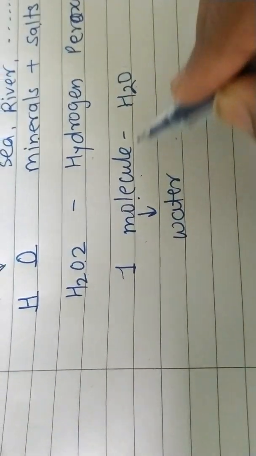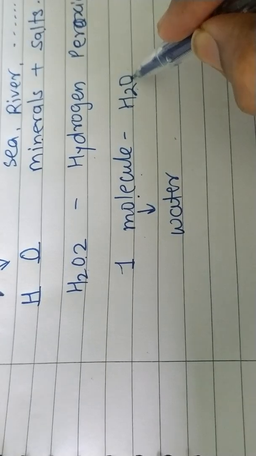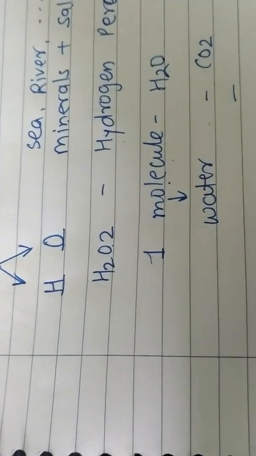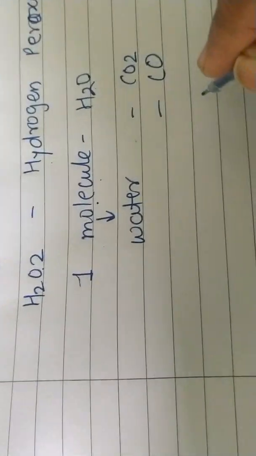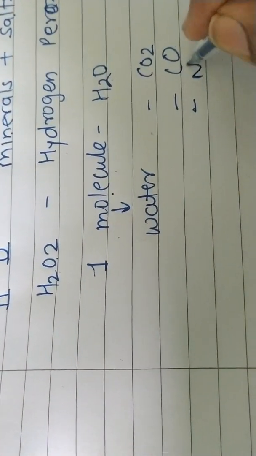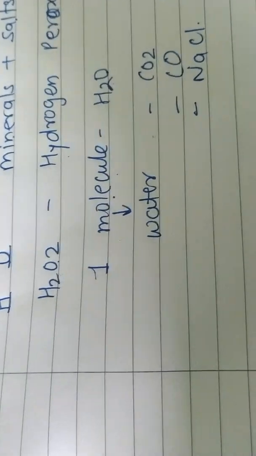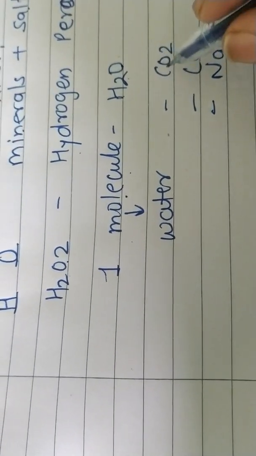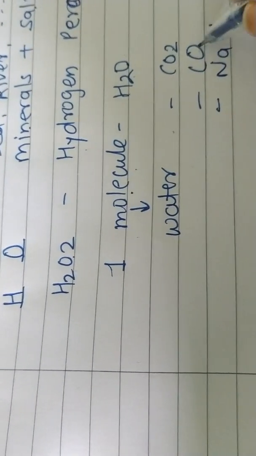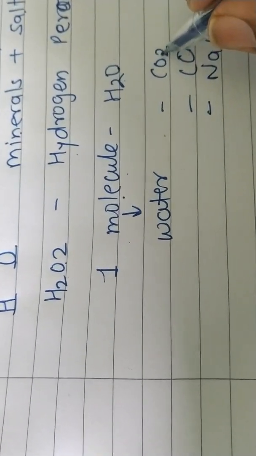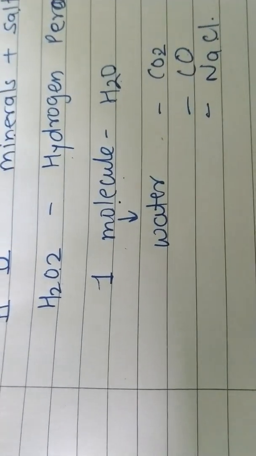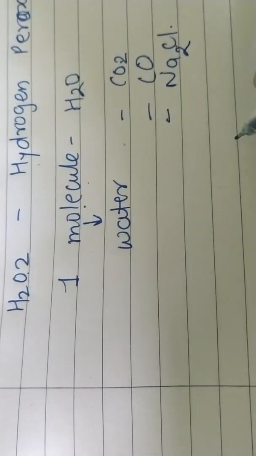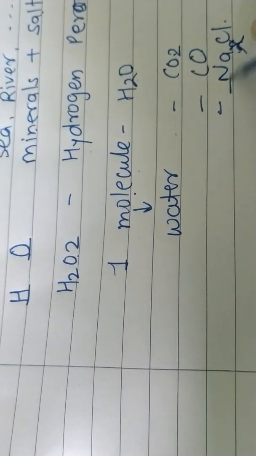Means what? See, in 1 molecule of water, only H2O will be there. In 1 molecule of carbon dioxide, only CO2. In 1 molecule of carbon monoxide, only CO. In 1 molecule of salt, sodium chloride, only NaCl. And this is the fixed formula. It will not be that carbon dioxide becomes carbon monoxide. This is carbon dioxide. It is NaCl. If we want to write the formula for NaCl, it cannot be Na2Cl. No, it is wrong. It will be NaCl only.